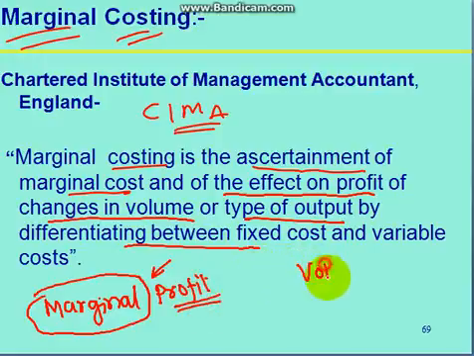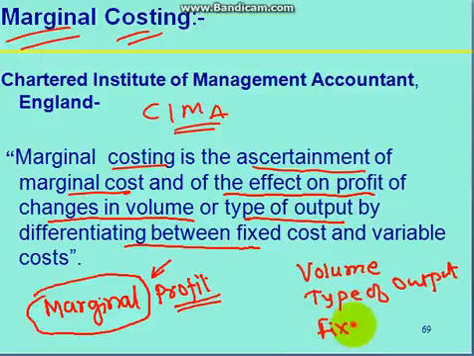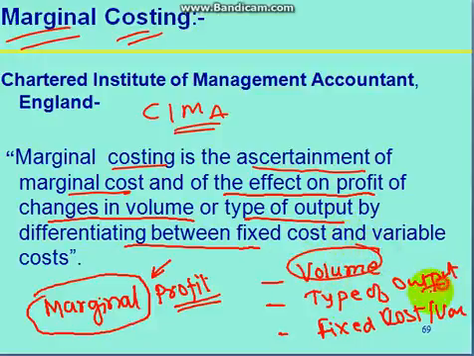Either you change the volume, or you change the type of output which you are producing, or you have to differentiate between the fixed cost and the variable cost. If there is a change in the fixed cost as well as the variable cost, then marginal costing comes into existence. Means margins differ by affecting either the volume or the output, or by changing the fixed cost or the variable cost. Then marginal costing comes into existence.